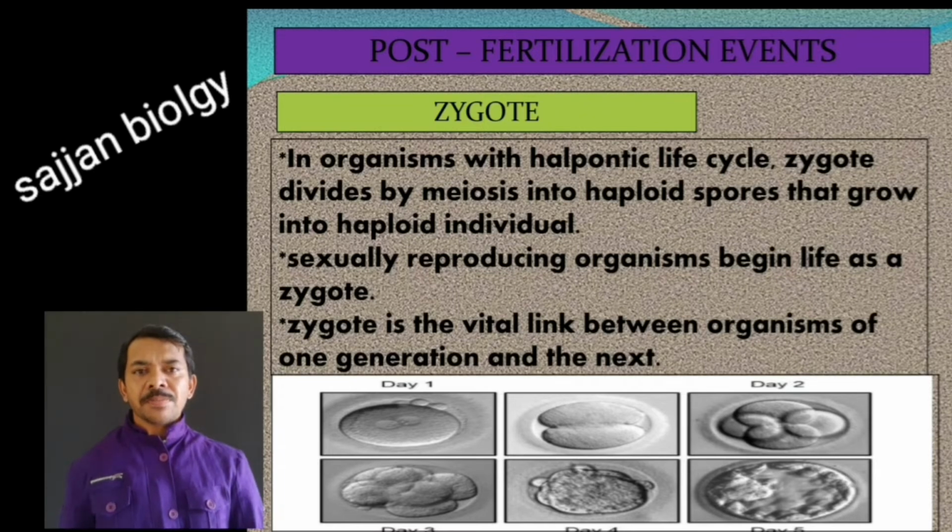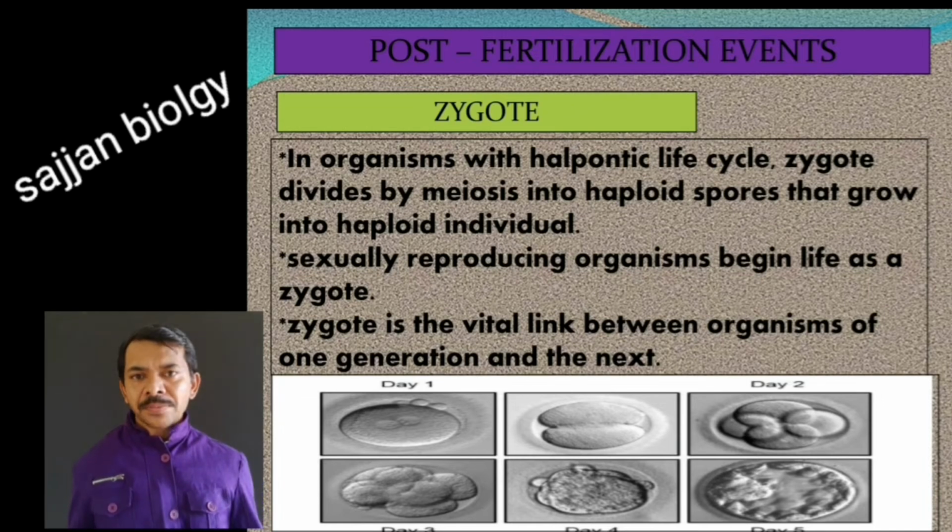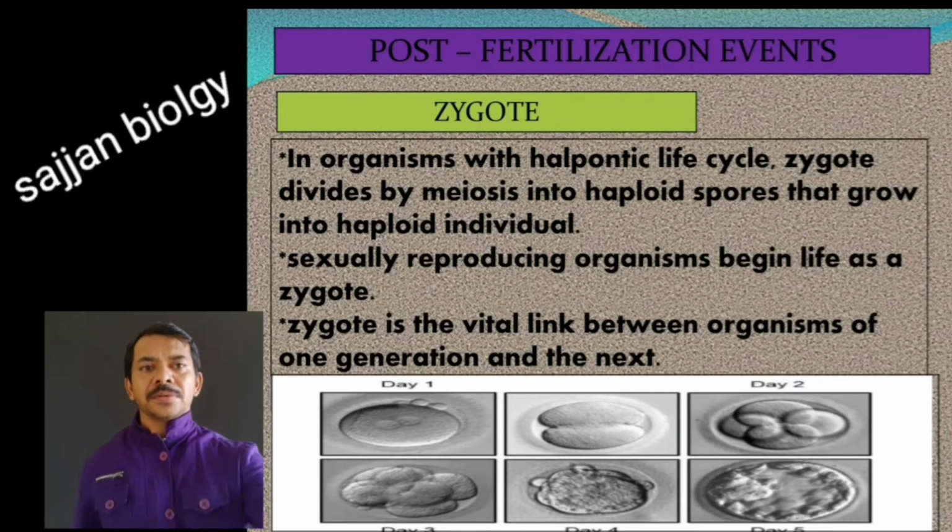So this is also a major part. In organisms with a haplontic life cycle, the zygote divides by meiosis and produces haploid spores that grow into a new haploid individual. Sexually reproducing organisms begin life as a zygote, and zygote is the vital link between organisms of one generation and the next generation. So if there is no formation of zygote, there is no continuation of any organism's generation.